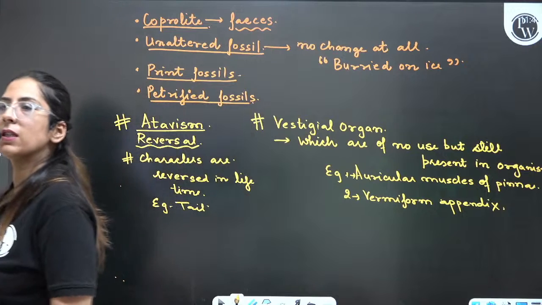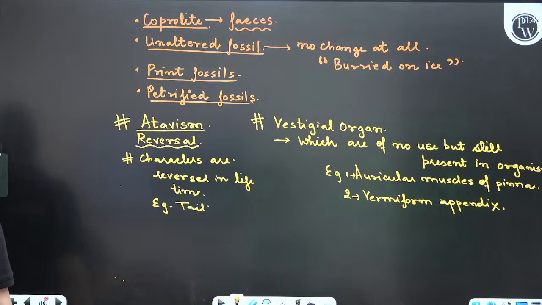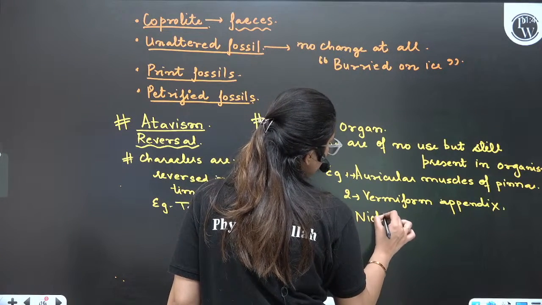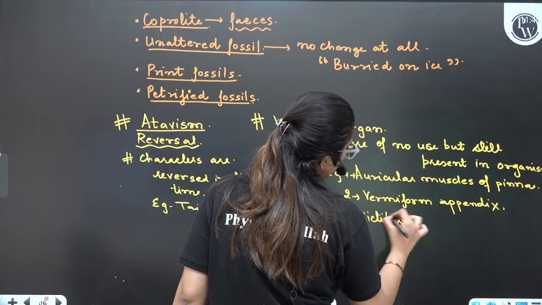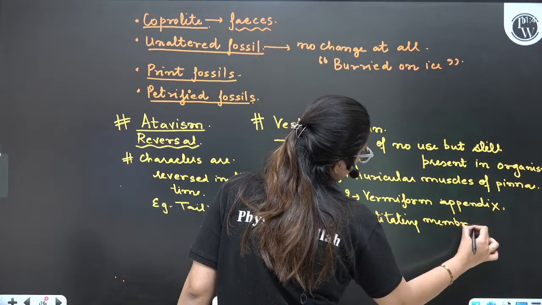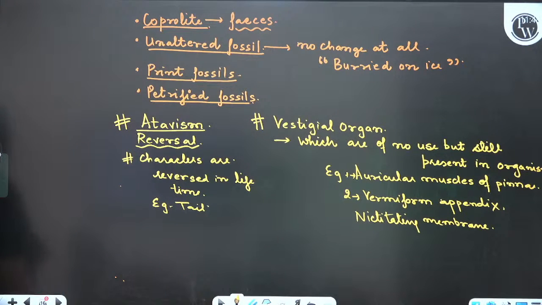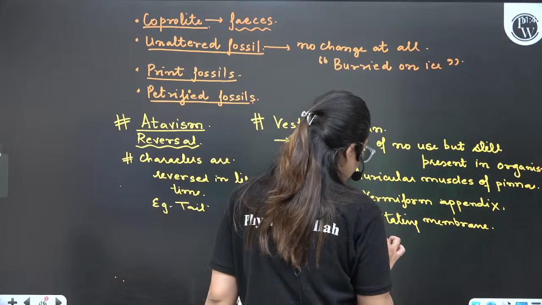So what does vestigial organs give us? Yes, Vrinda, reappearance of function of organs that are vestigial, reappearance. So that means they again came. Okay. So here atavism. Atavism means reversals. So here you can take another example of nictitating membrane also. Vermiform appendix, auricular muscles of pinna. Coccyx, yes, coccyx, body hair, abdominal muscles, right.